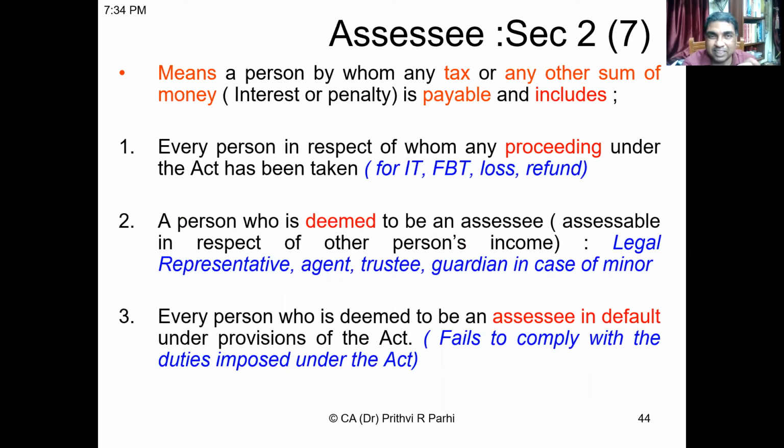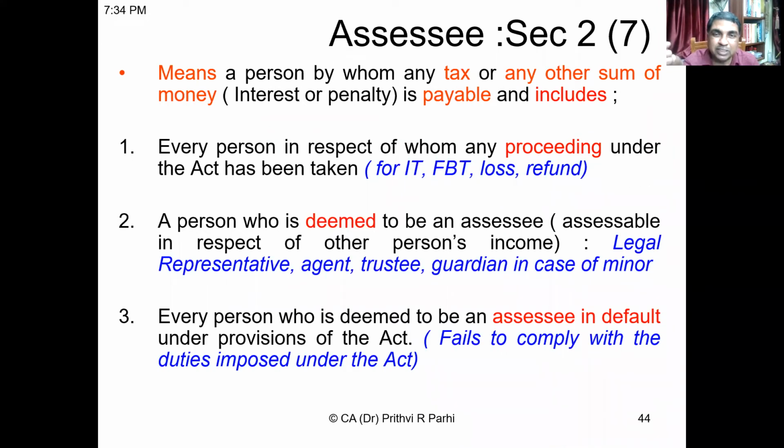And assessee includes every person in respect of whom any proceeding under the act has been taken. That means if some legal proceeding or income tax case is going on, maybe relating to some other tax, let us say fringe benefit tax, or assessment of loss, or assessment of refund, he is always an assessee.